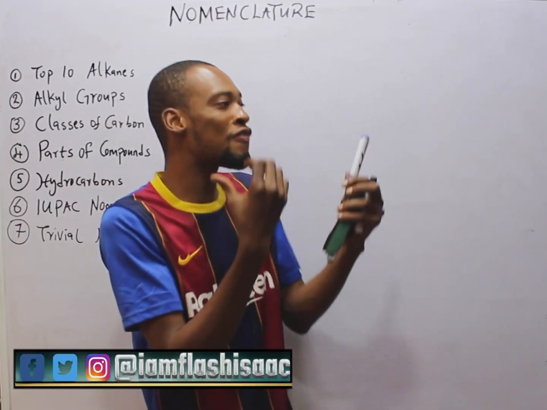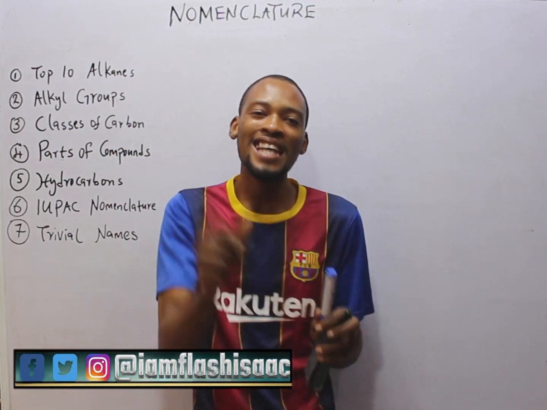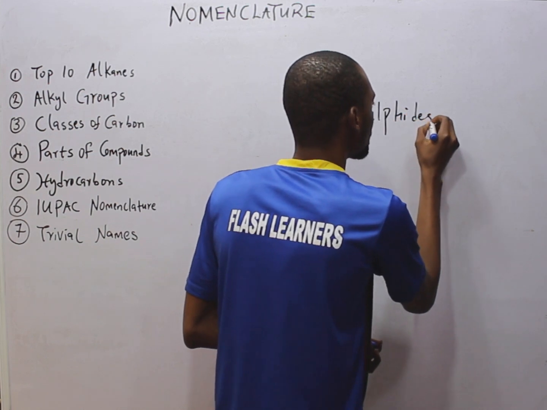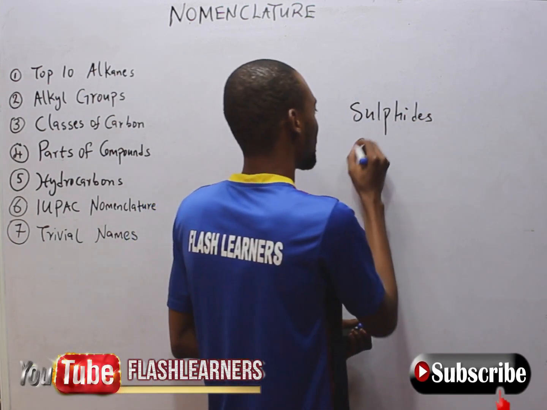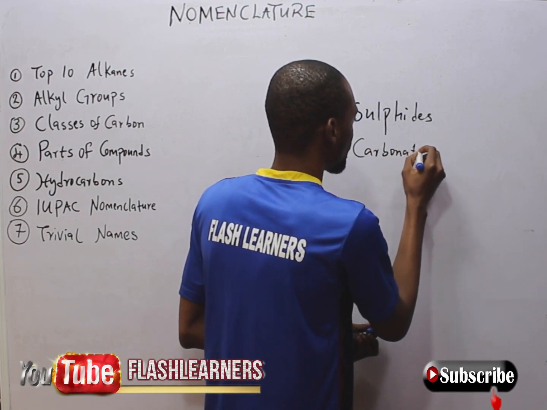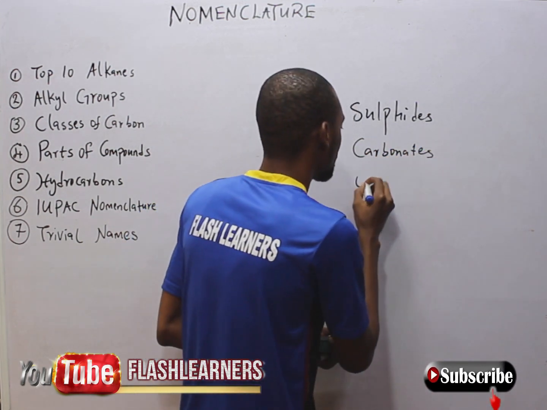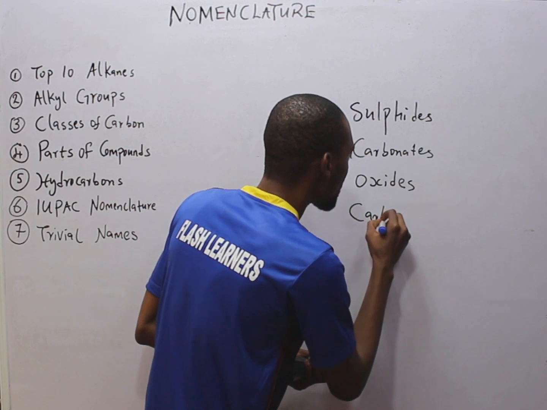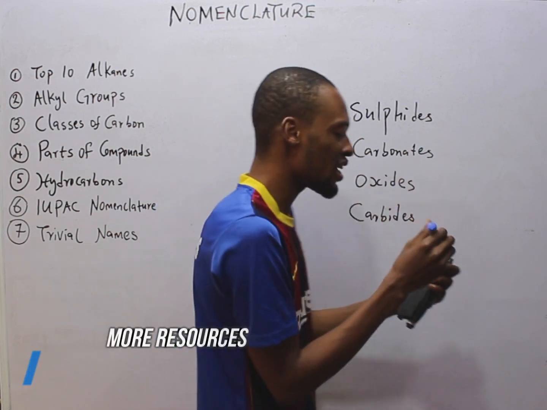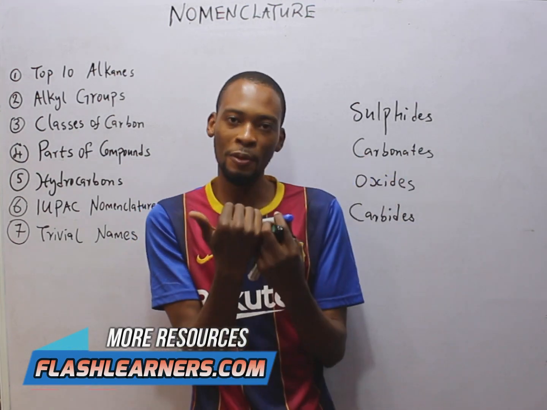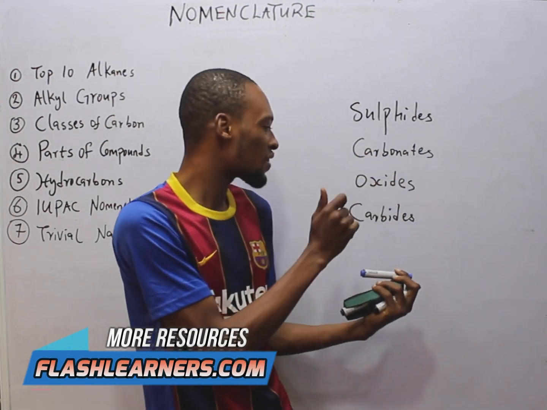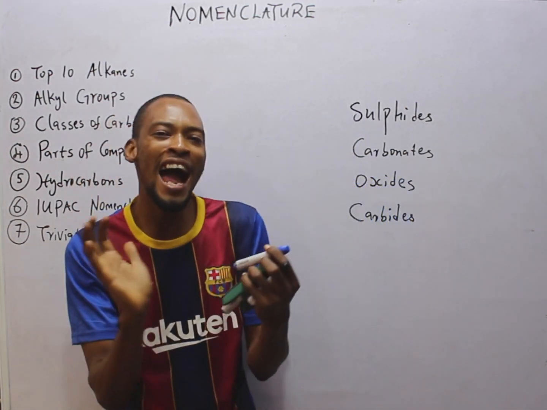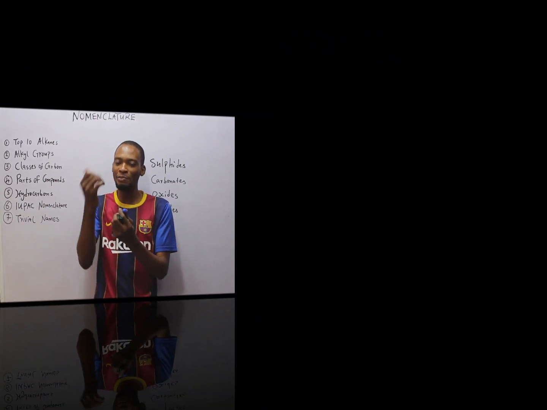Organic chemistry is the study of carbon and its compounds, except carbon sulfides, carbon carbonates, carbon oxides, and carbon carbides. So these are the exemptions. Apart from the sulfides of carbon, carbonates of carbon, oxides of carbon, and carbides of carbon, other compounds of carbon qualify to be studied in organic chemistry.